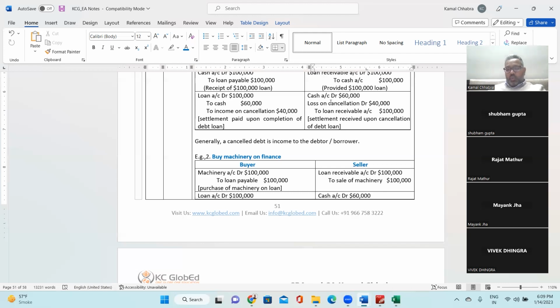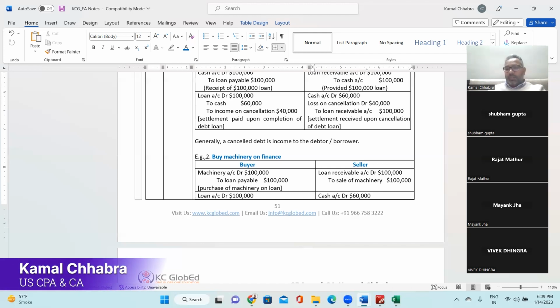And now, after 6 months, Sachin has gone bankrupt and is not in a position to pay back Shubham. Then what will Shubham do and what will Sachin do? They will invite Vivek to do the settlement, right?